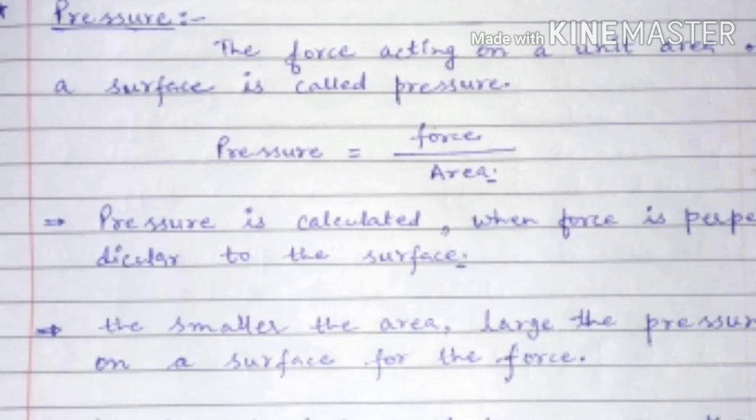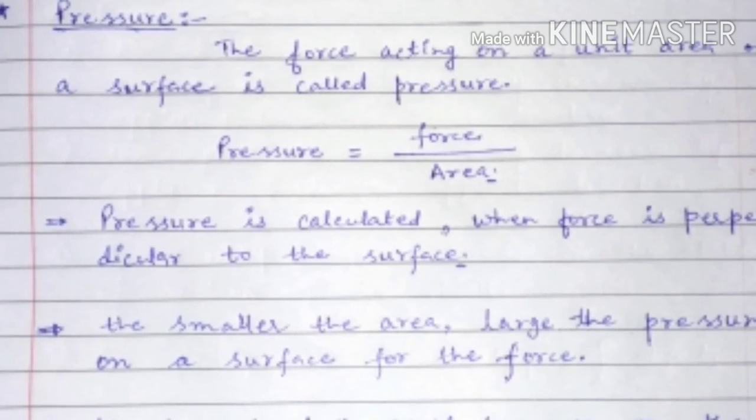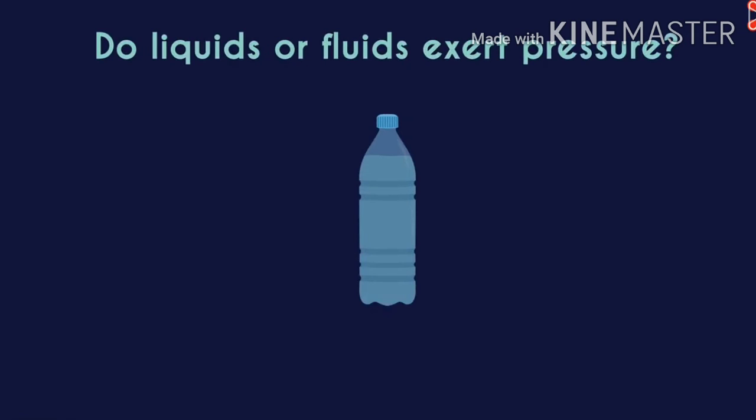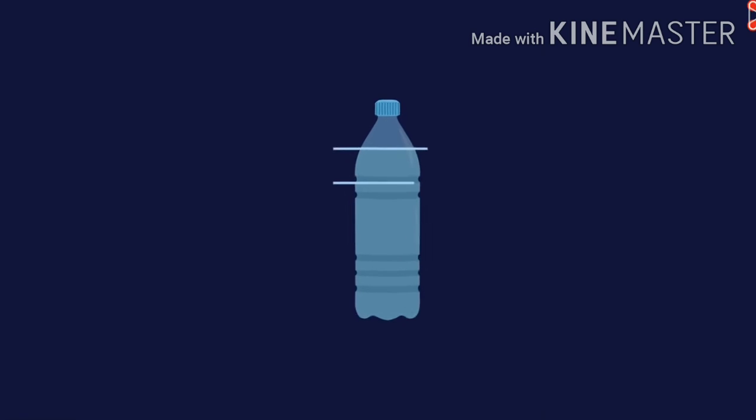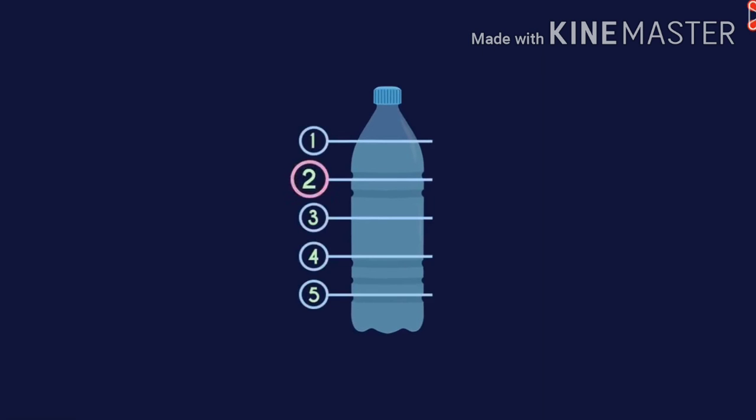Then student, next we will discuss the pressure exerted by liquids and gases. From one activity I want to tell you how a liquid exerts pressure on the wall of the container, and how the pressure is more on the bottom side of the container and less on the upper side. As the bottle is given on the screen, I will divide the water of the bottle into 5 parts, as you can see on the screen.